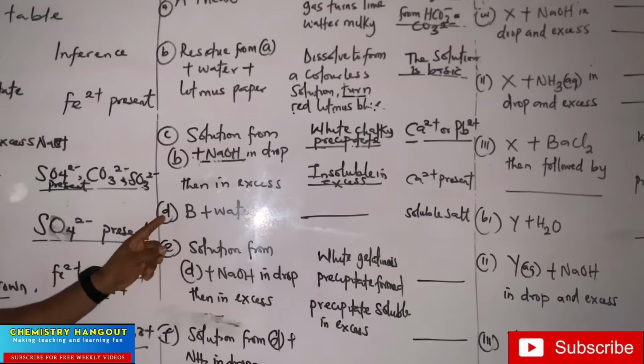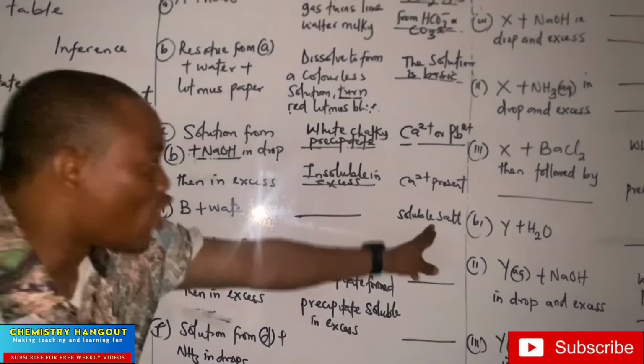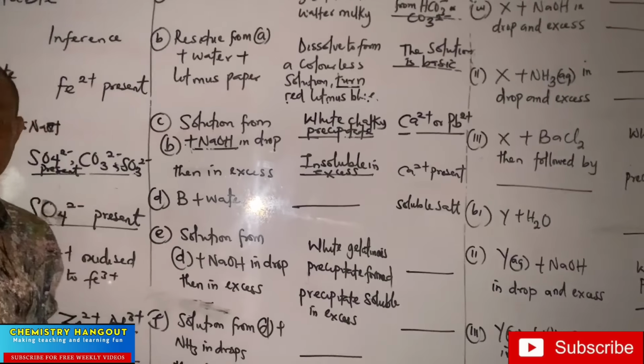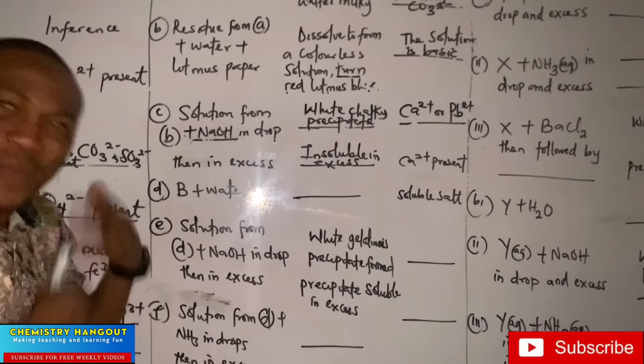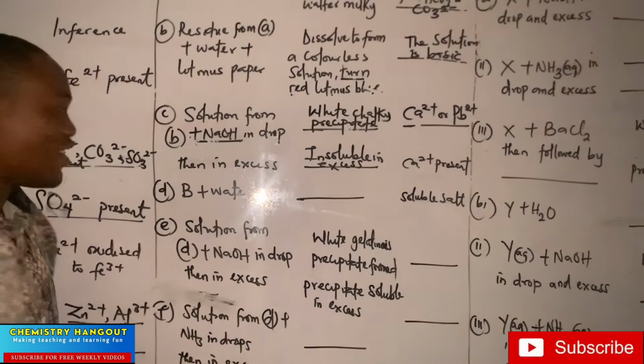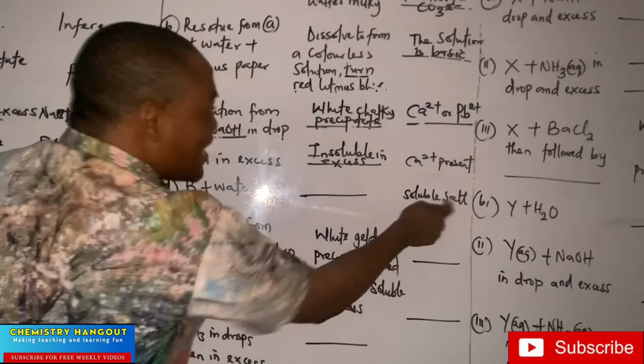The next one, they said B plus water, soluble salt. If something is a soluble salt, what is the meaning? It means it dissolves completely in water. Did you see? These are basic things. It's just like what you know. Write it for us, let us see. So B plus water, they said it's a soluble salt.